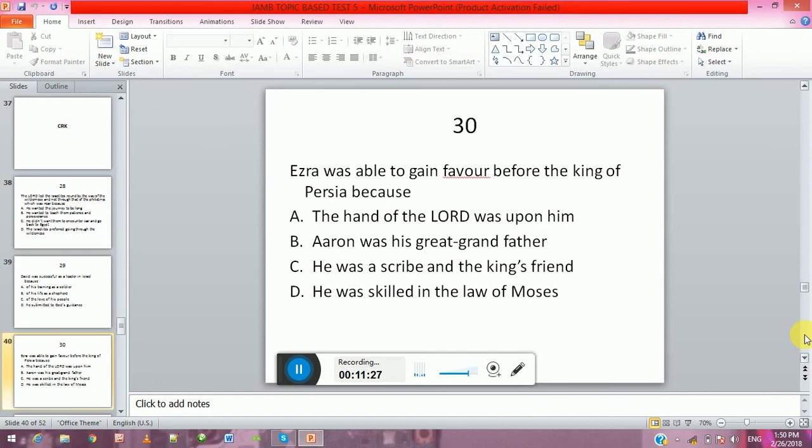Ezra was able to gain favor before the king of Persia because A, the hand of the Lord was upon him, B, Aaron was his great-grandfather, C, he was a scribe and the king's friend, D, he was skilled in the law of Moses.